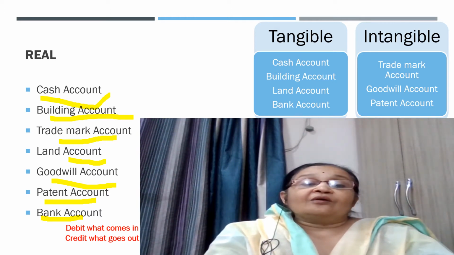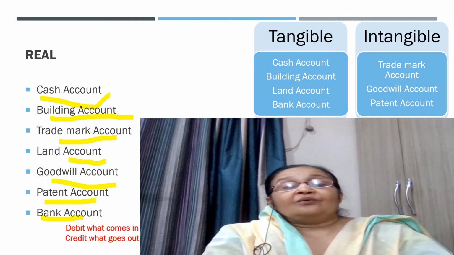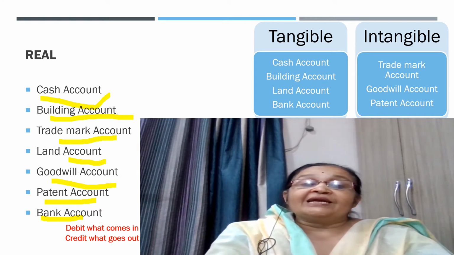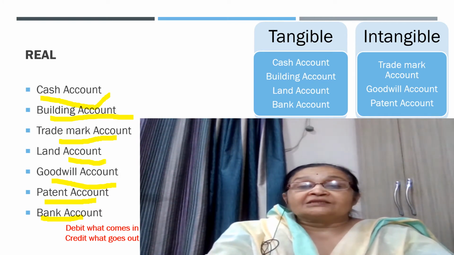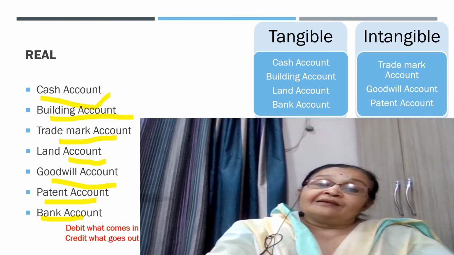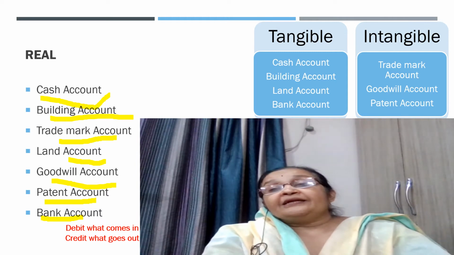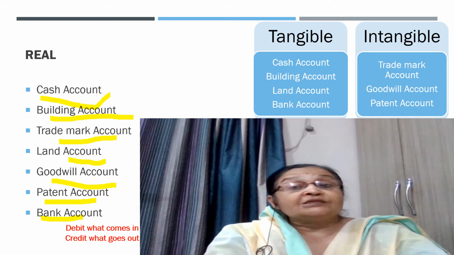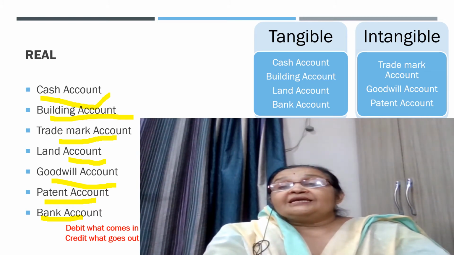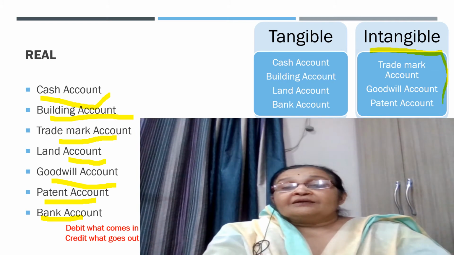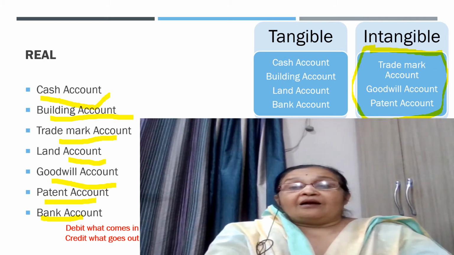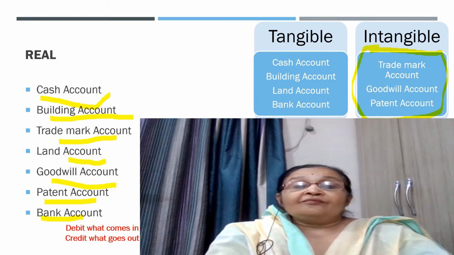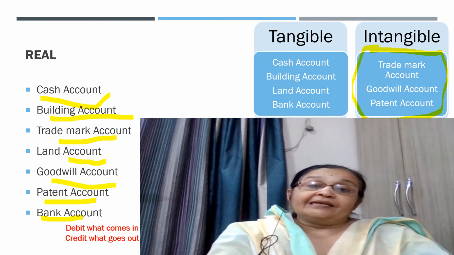The tangible real accounts of this list are cash account, building account, land account, bank account, because these all we can see, we can feel, and we can touch. So they are treated as tangible real accounts. Intangible real accounts are those which we cannot see, which we cannot feel, which we cannot touch, but still they have value. These are the list of intangible real accounts: trademarks, goodwill account, patent account. Of the real accounts, these are the intangible real accounts.